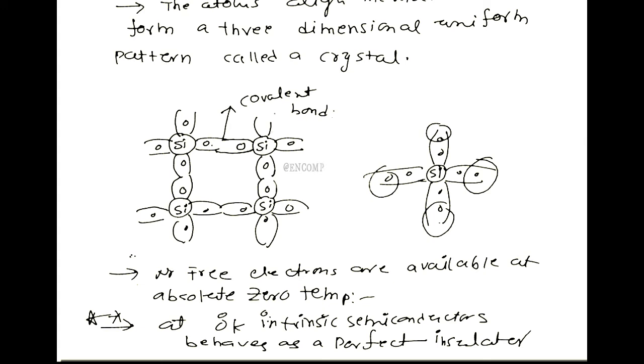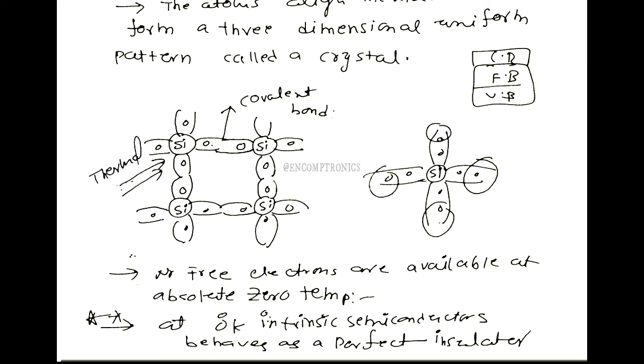So this is the case at 0 degree Kelvin. Now we will see what happens at room temperature. This is the valence band, this is the conduction band, this is the forbidden band. At room temperature, the electrons absorb some thermal energy and break the covalent bond, so that the electrons become free.